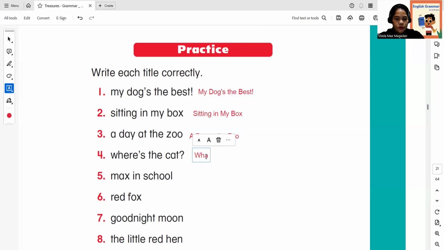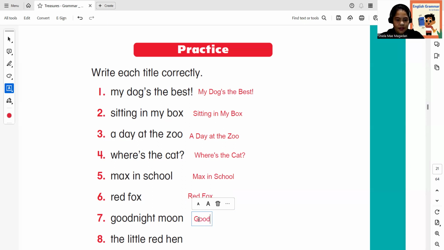All right, next, where's the cat? Okay, where's the cat? Question mark. Next, Max in school. All right. How about this? Can you do it? Okay. Red fox. Okay, great job. And the second from the last one is good night, moon.